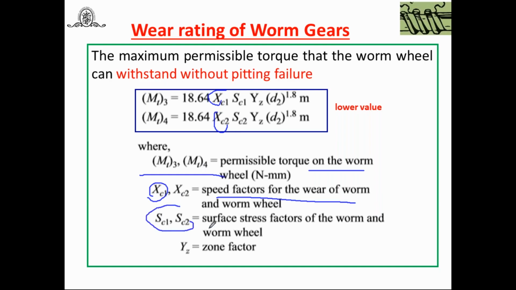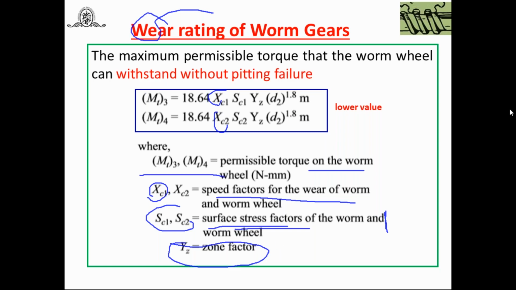SC1 and SC2 are the surface stress factors. Why is the surface stress factor taken into account? Because wear totally depends on the fatigue strength or surface strength of the material. That's why surface stress factors are taken into consideration. And YZ is the zone factor. Zone factor depends on the number of threads or starts in the worm which is going to mesh with the worm wheel. So it depends on Z1 and the diametral quotient Q, which have a relation. Based on Z1 and the diameter quotient, we select the zone factor.